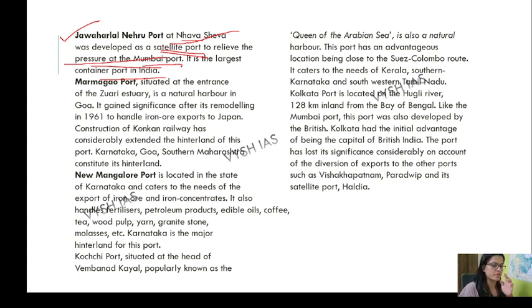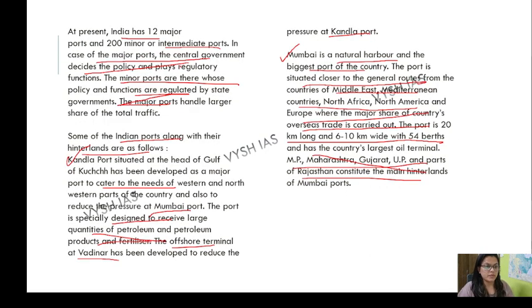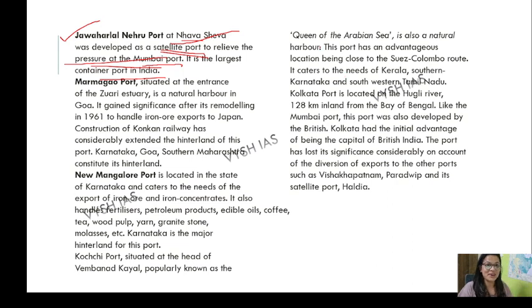Just a second, I forgot something I was to tell you. I'm sorry. Kandla Port, Mumbai Port. I just missed it. I started thinking something.